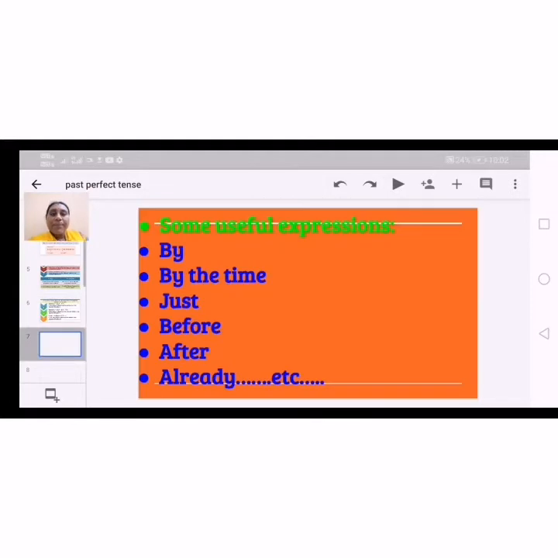Next, some useful expressions used in the past perfect tense to refer to timings. We use some timing expressions: by the time, just, before, after, already, etc. These are some time expressions.